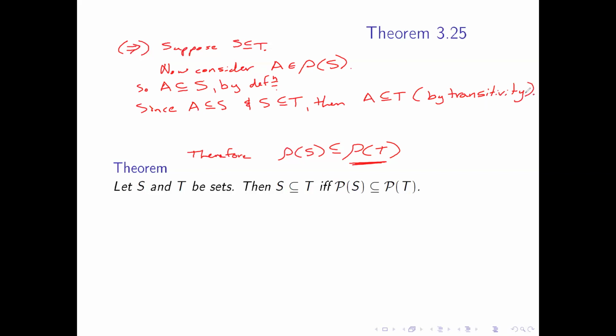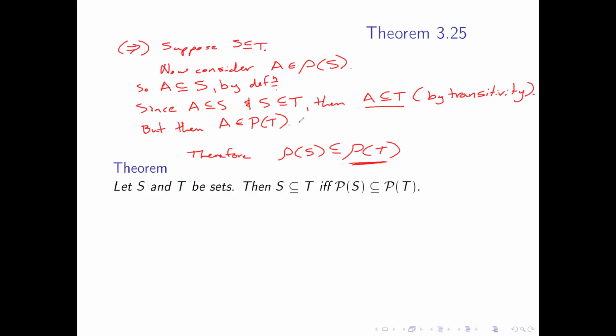So we proved this, and then A is an element in the power set of T because it is a subset. Because A is a subset of T, it is in the power set.